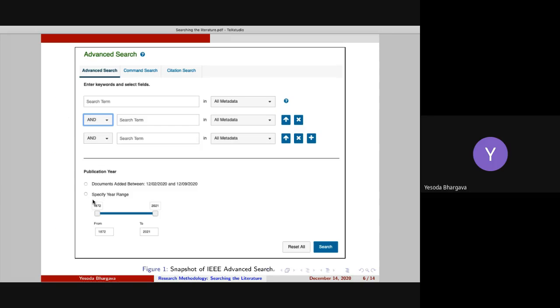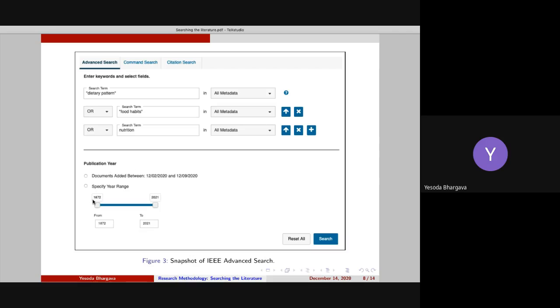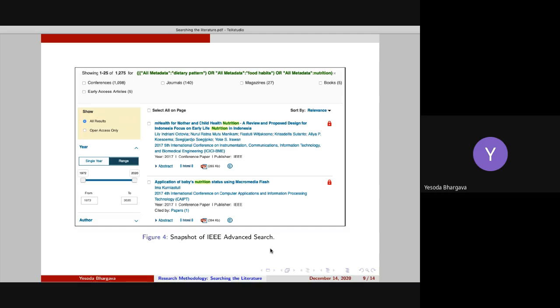So this is how we searched in IEEE Advanced Search. There is another portal I want to discuss, but before that, I just want to show you. For example, if my search term was dietary pattern, and I wanted to search for all the papers in this field. Dietary pattern is also called food habits or nutrition and multiple other terms. So I would use this OR operator, fix my year range and search. This way I will obtain my relevant research papers.